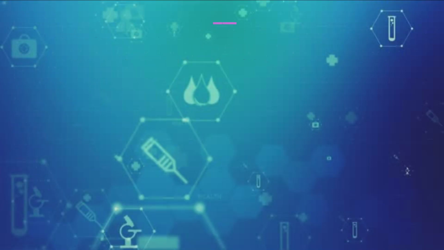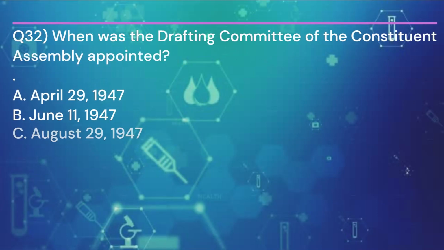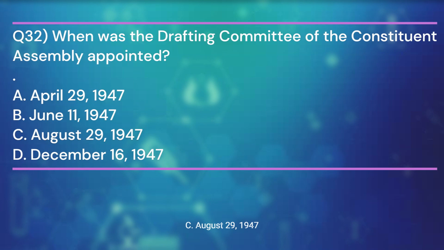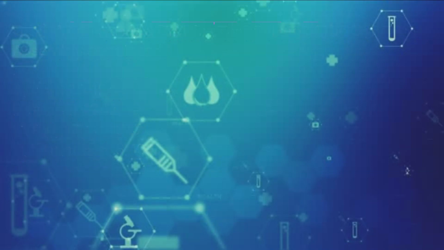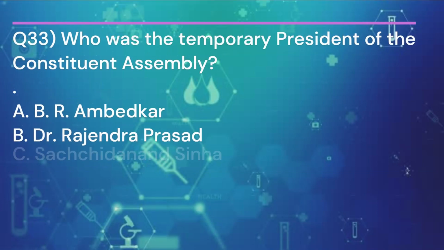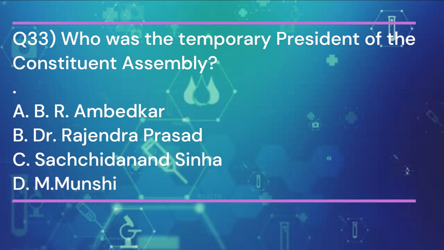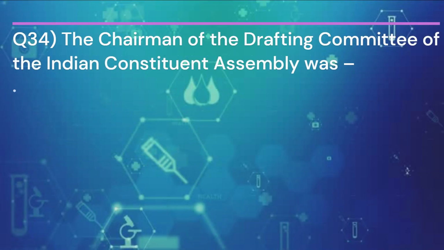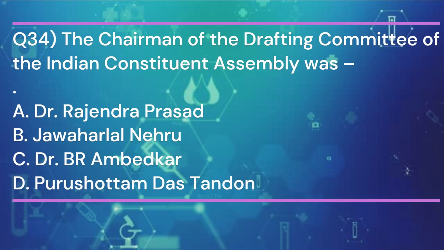13. Question 32. When was the drafting committee of the Constituent Assembly appointed? And the answer is C. 29th August 1947. Question 33. Who was the temporary president of the Constituent Assembly? And the answer is C. Sachidanand Sinha. Question 34. The chairman of the drafting committee of the Indian Constituent Assembly was? And the answer is C.